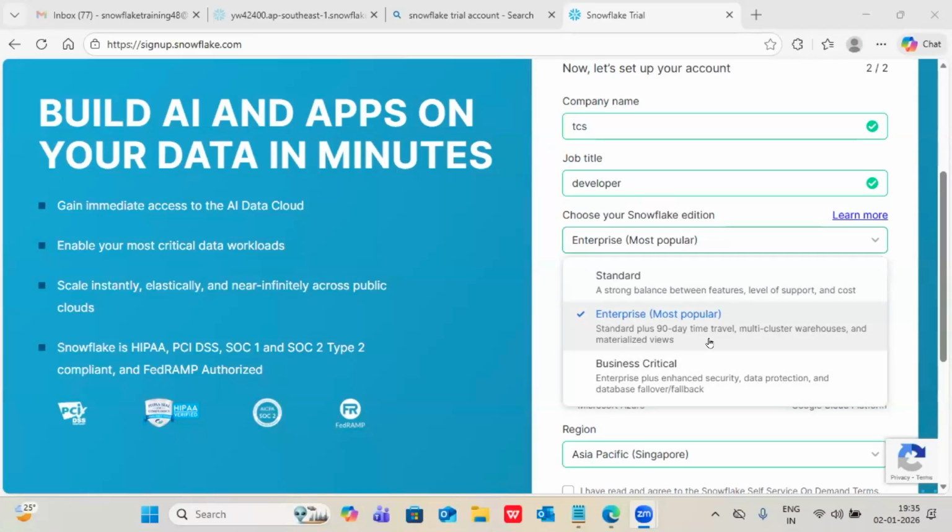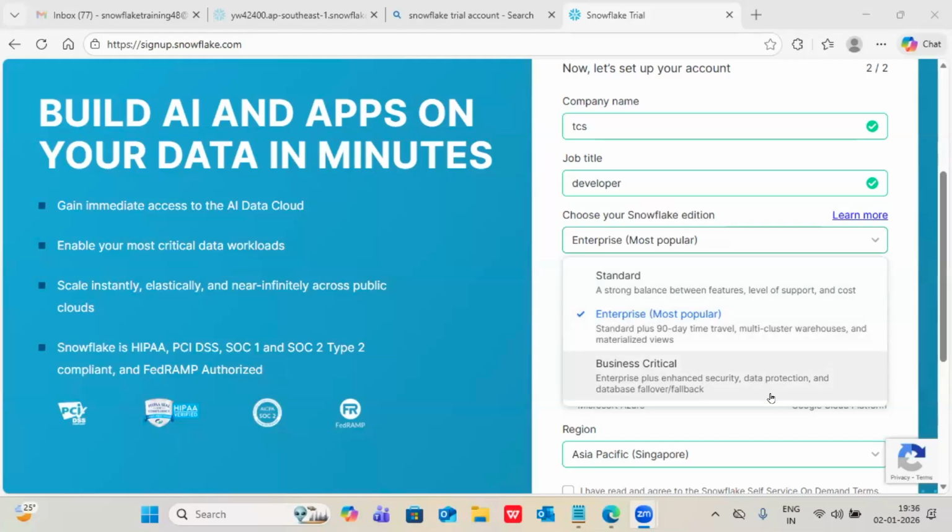Then, extra security means security is not provided by enterprise? 100% every account has security, no doubt in that. But I'm saying extra security. Whatever the enterprise edition features are, those are also added here, plus extra security is added for sensitive data.